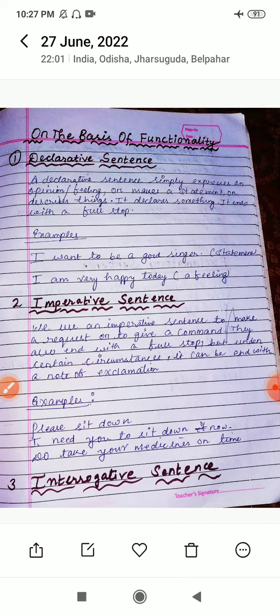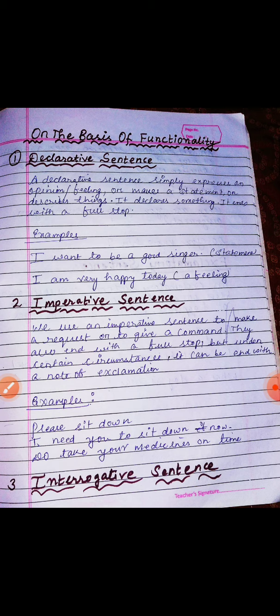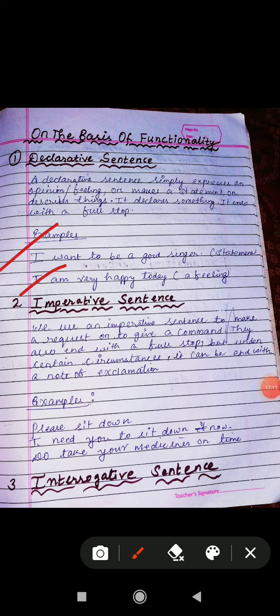Let us move forward and see on the basis of functionality how many types of sentences there are. So can you see there are four types of sentences on the basis of functionality. Declarative sentence. A declarative sentence means declaration, which expresses an opinion or feeling, makes a statement, or describes anything. For example, it declares something. It ends with a full stop. I want to be a good singer. It's a statement. I am very happy today. It's a feeling. So they are declaring; in the first example, something is stated about some person.